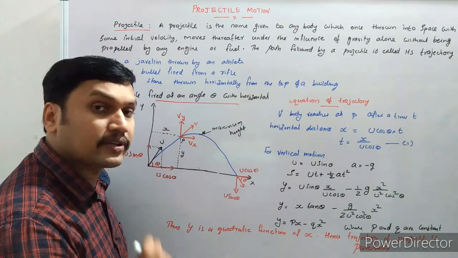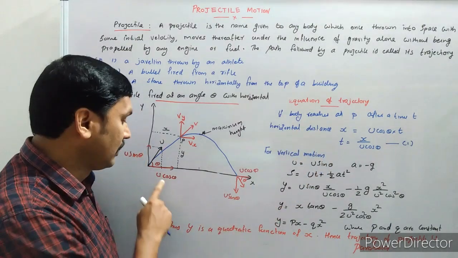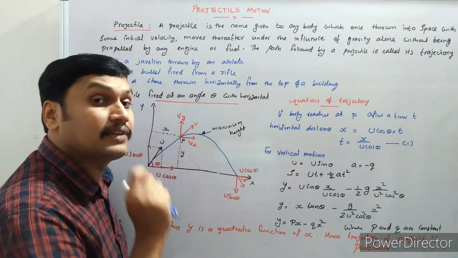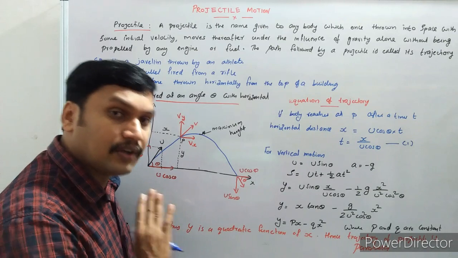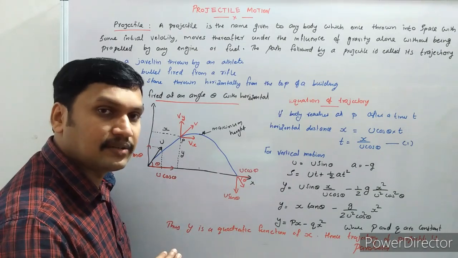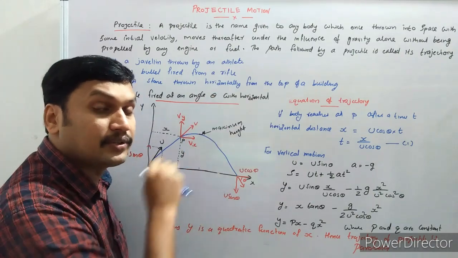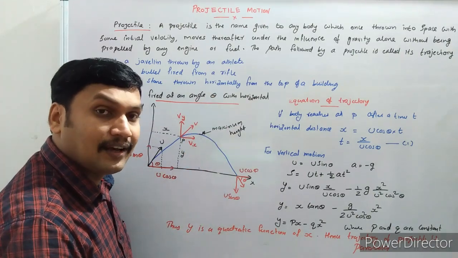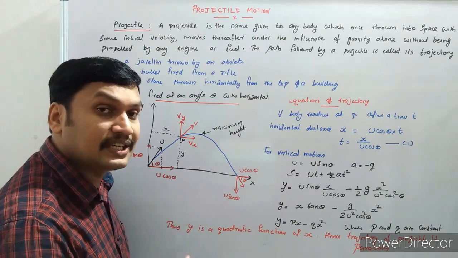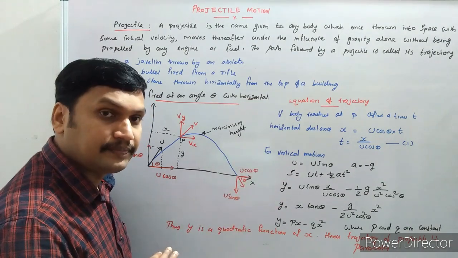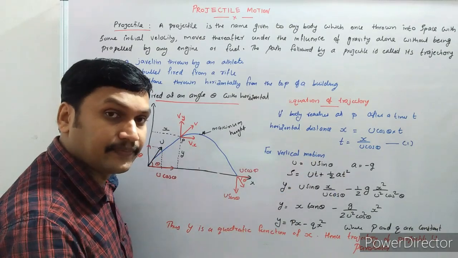So we can say that simultaneously, there are two types of motion for this projectile. One is along the horizontal direction with a constant velocity u cos theta. The horizontal velocity is not affected by gravitational force because the gravitational force is acting vertically, perpendicular to u cos theta. So the velocity magnitude will not change. The direction can be changed, but the magnitude of u cos theta remains throughout the motion. So that's a particular type of motion along the horizontal direction.